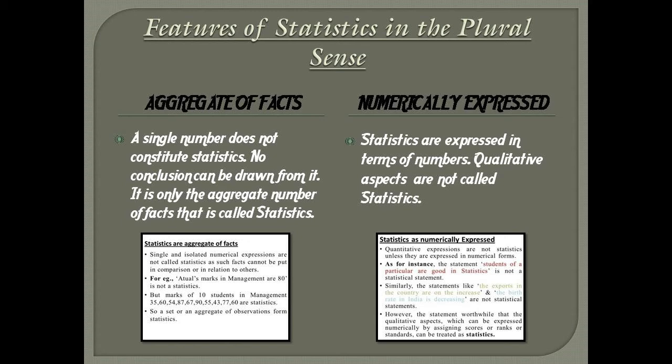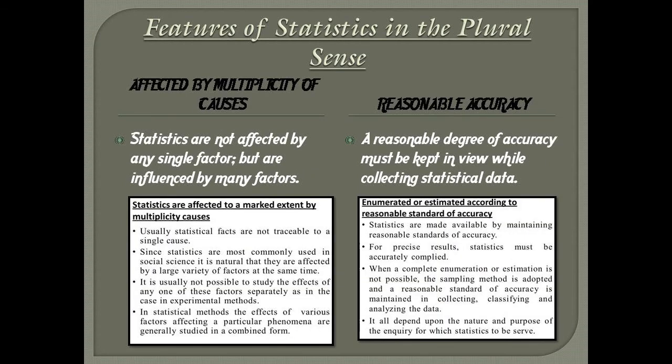Second is numerically expressed. Statistics are expressed in terms of numbers. Qualitative aspects like small or big, rich or poor, etc. are not statistic. Third, affected by multiplicity of causes. Statistics are not affected by any single factor, but are influenced by many factors.